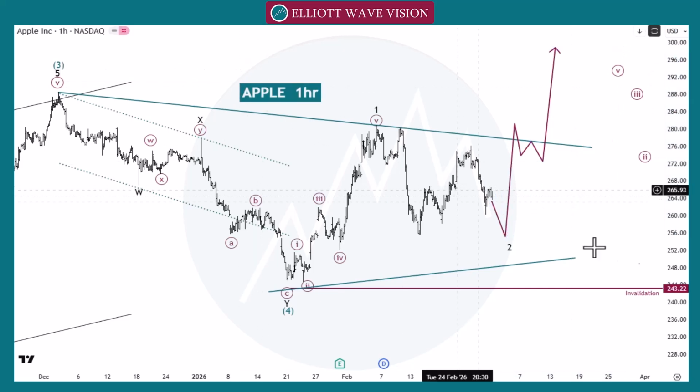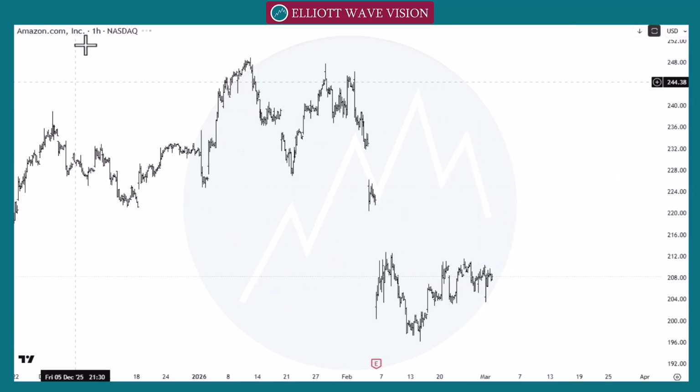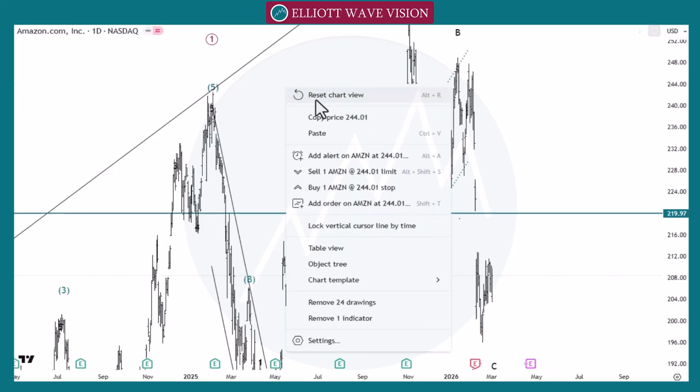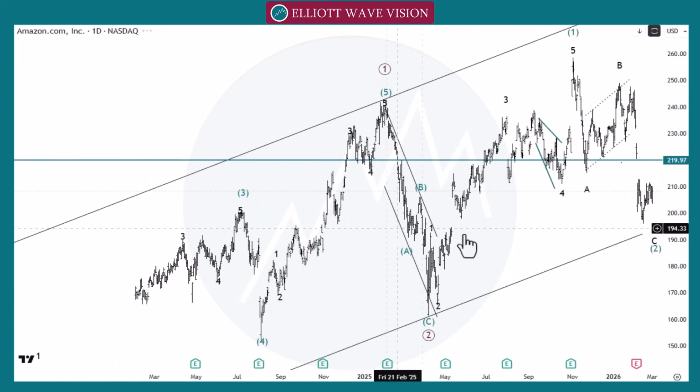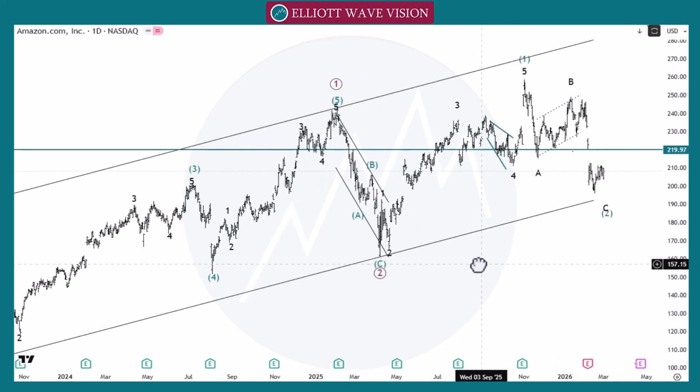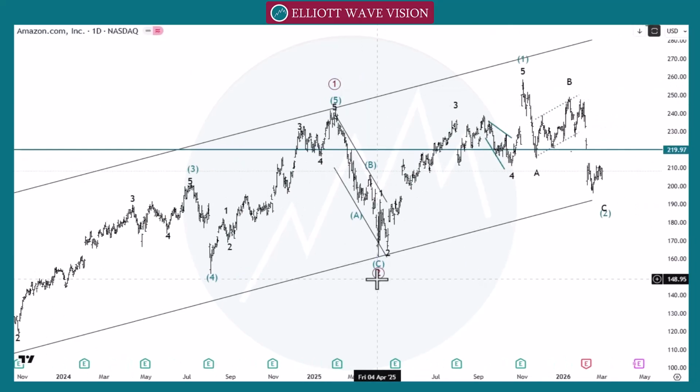Let's check our next pair, Amazon. So in Amazon, we count this structure as a brown wave 1, brown wave 2, green wave 1 and green wave 2.